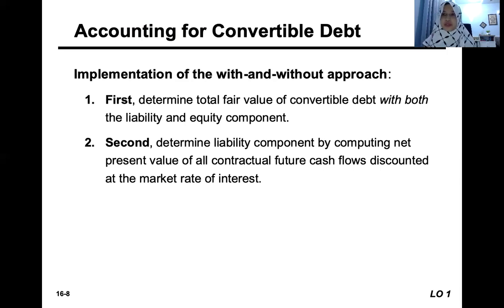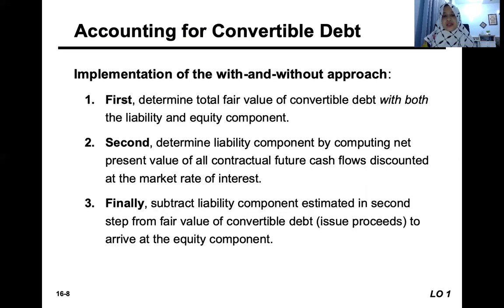So the liability mostly refers to the future interest payments, but discounted into the current fair value. And then we deduct the liability component from the total fair value of convertible debt with both the liability and equity component.